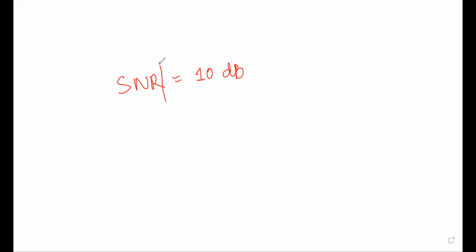So let me put it in this way. SNR in decibels is equal to 10. This 10 is in decibels. So what will be the SNR in normal scale, not in dB scale?